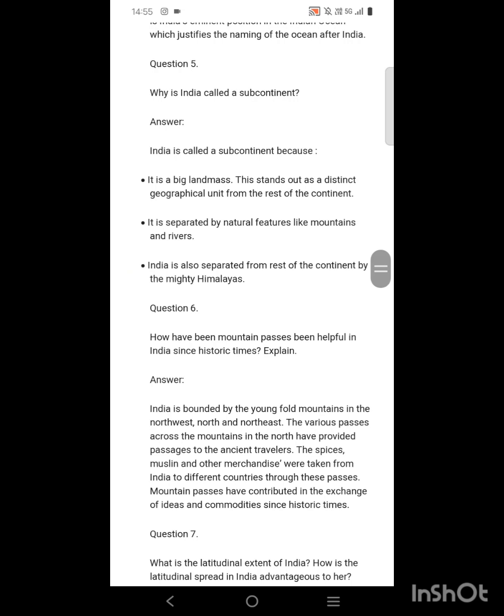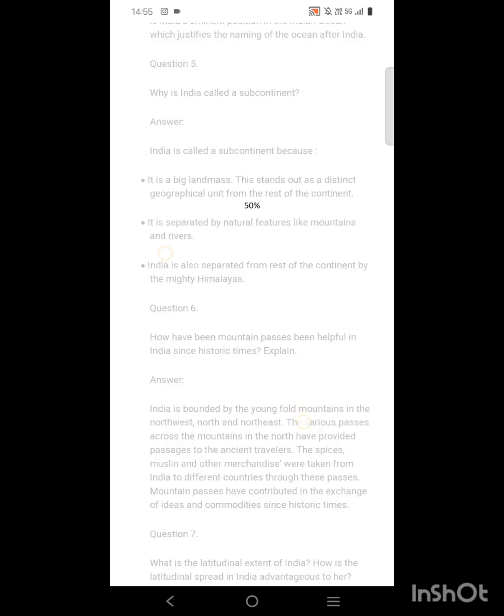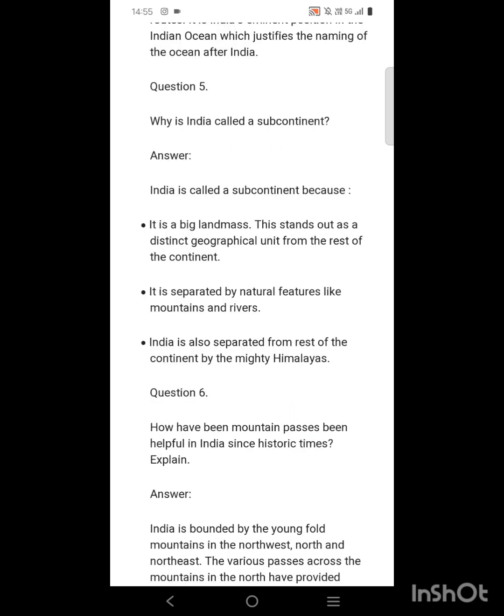Number 5. Why is India called a subcontinent? India is called a subcontinent because it is a big landmass that stands out as a distinct geographical unit from the rest of the continent. It is separated by natural features like mountains and rivers.